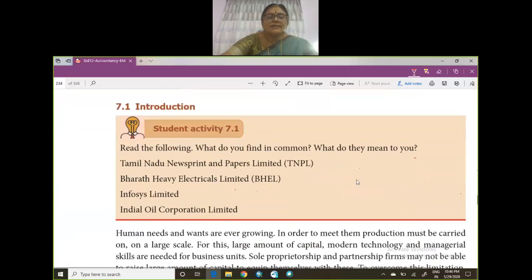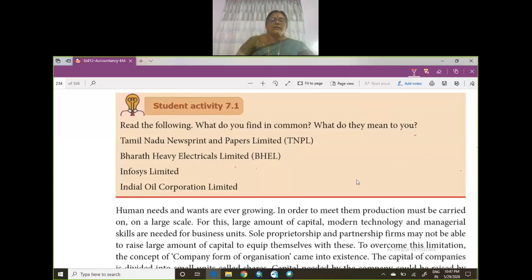Now, let us get into the lesson. See, your small student activity here. What do you find in common and what do they mean to you? See, they've listed a few companies: Tamil Nadu Newsprint Paper Limited, TNPL, then BHEL, Bharat Heavy Electrical Limited, then you have Infosys Limited, then Indian Oil Corporation Limited. So, what do you have common in all the four companies? You find the word limited is common, isn't it?